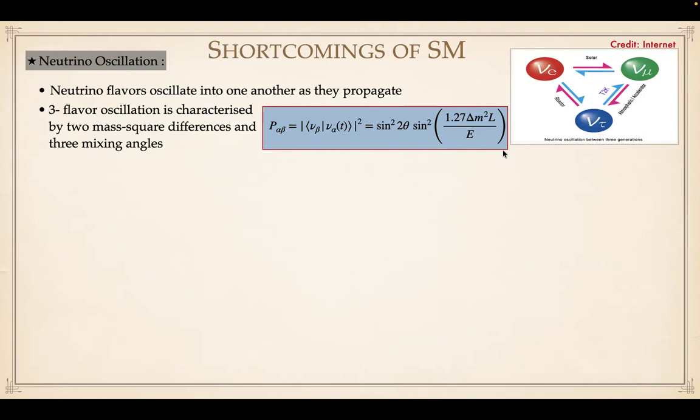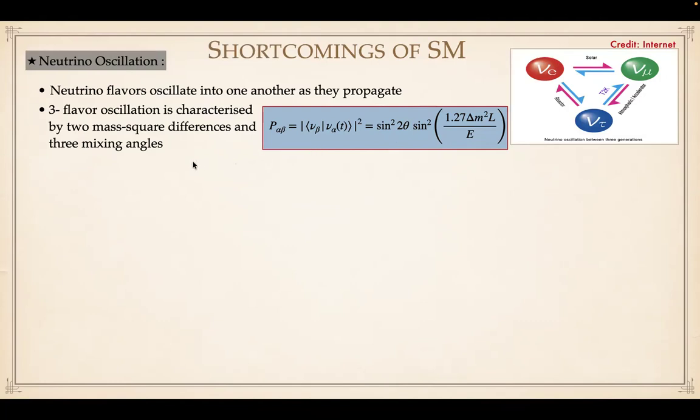So neutrino oscillation does not provide any information about the absolute masses, but it gives the mass square differences of neutrinos, and it also depends on the mixing angle between the flavor states. The three-flavor oscillation scenario is characterized by two mass square differences and three mixing angles.